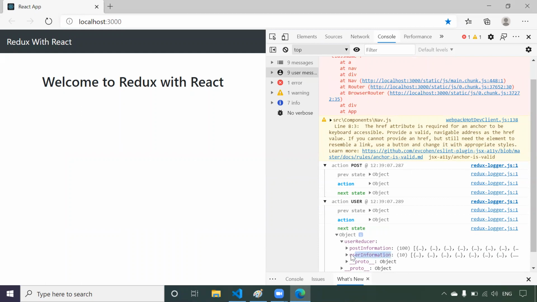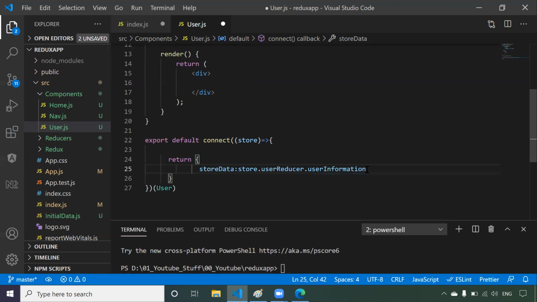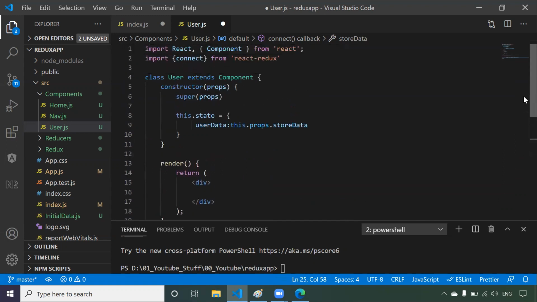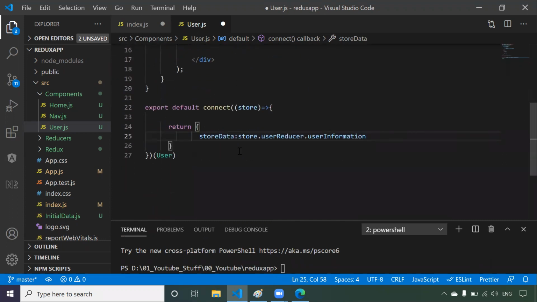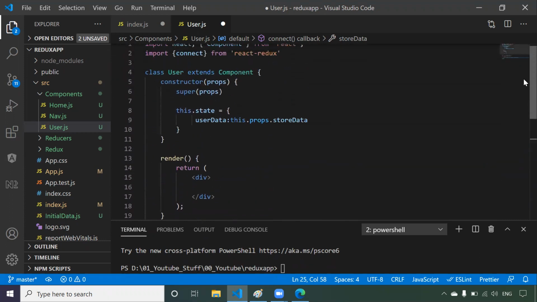I need only user information, so I just say userInformation. That's it. It means user information is now available to this component as props, and we are storing it in the userData state. So this.props.storeData gives you the complete user information here.